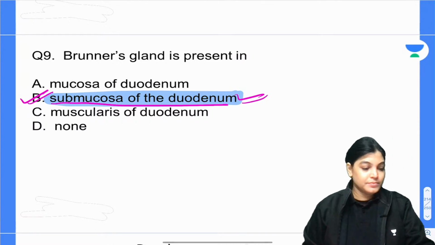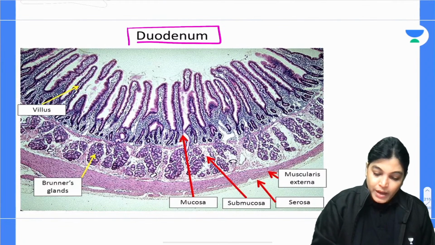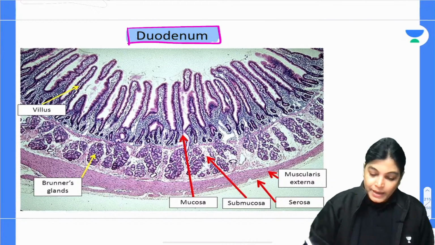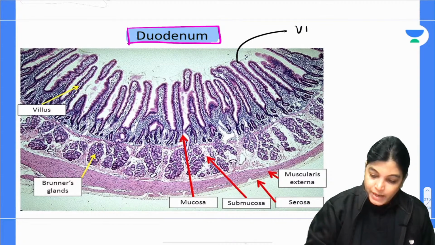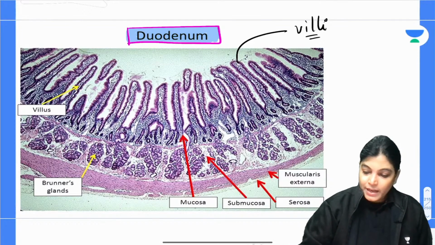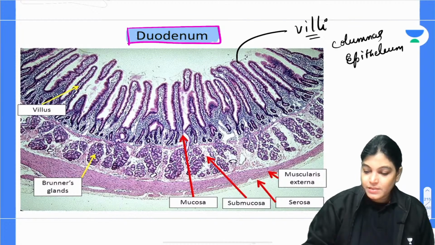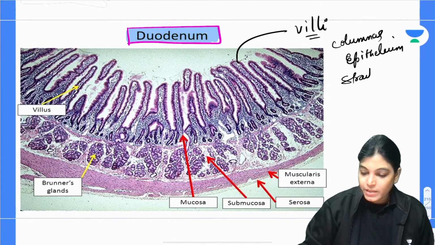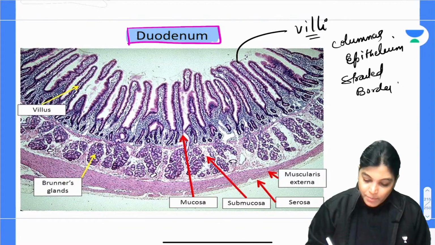Okay. I just want to show you the slide of the duodenum where you can appreciate the layers. We know that the duodenum has villi, which is exactly shown in this diagram. These are all villi, which have a covering of columnar epithelium with a striated border, that is, regularly arranged microvilli.